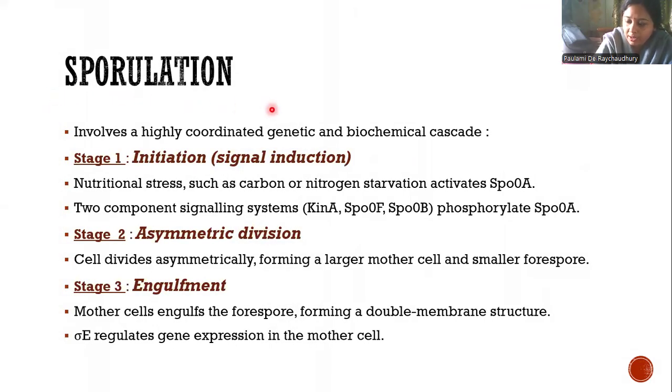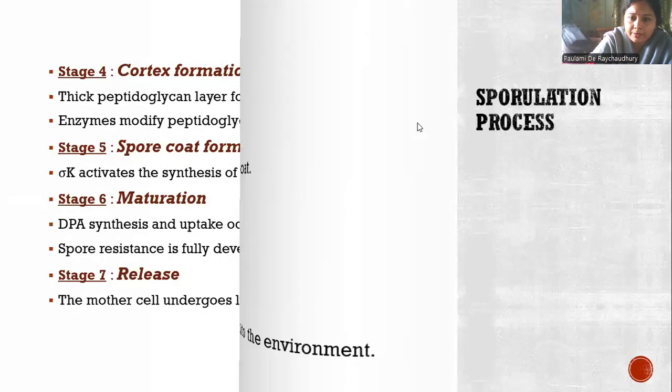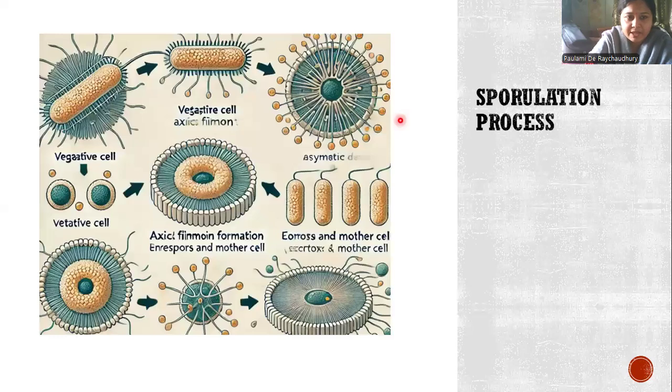Now, coming to the process of sporulation. This will be easier if you go through this picture. This is the vegetative cell, and first there is signal induction.